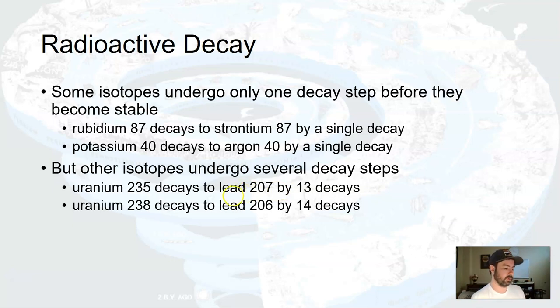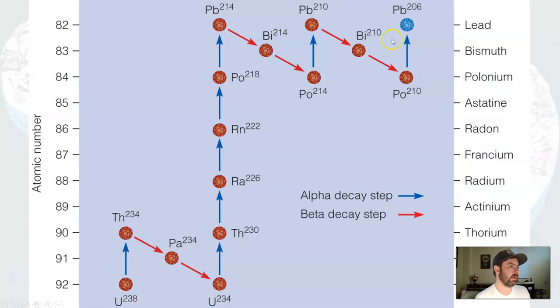But knowing the original parent and all the way to the stable daughter, that whole time is a useful amount of time, and using that decay rate from the original unstable material to the final stable daughter product, if we know that time, and we can look at a particular rock sample and compare how much original parent material there is to stable daughter material there is, knowing how long that process takes, we can put an absolute age to a rock. Sounds complicated. We'll walk through some examples.